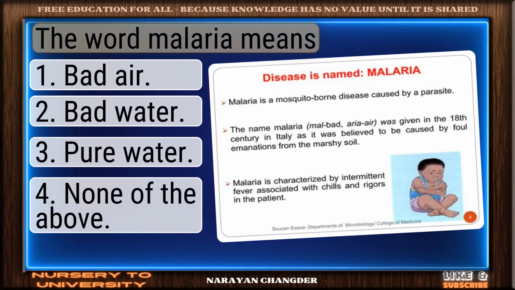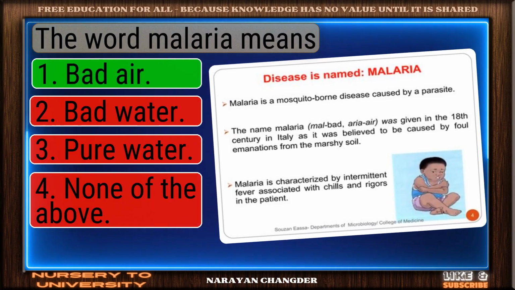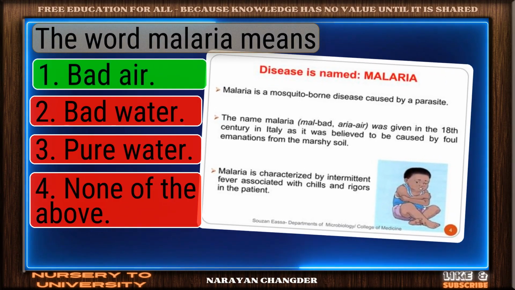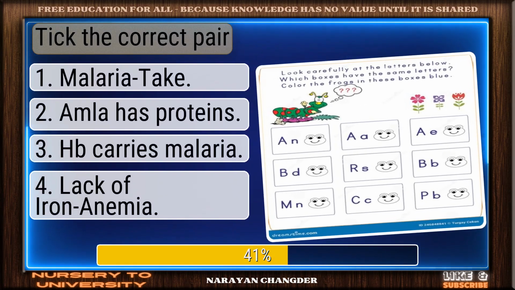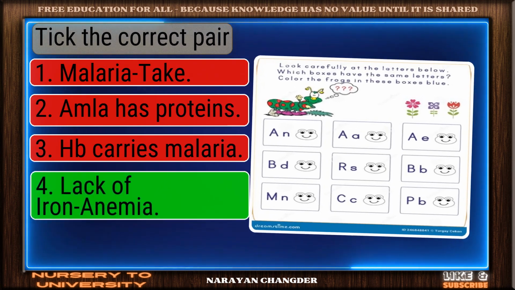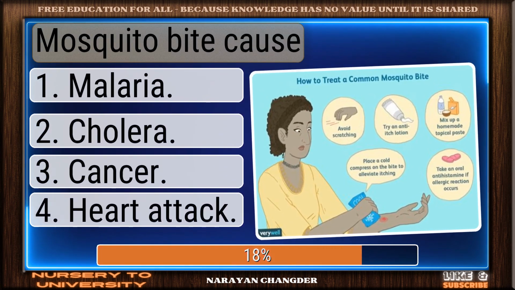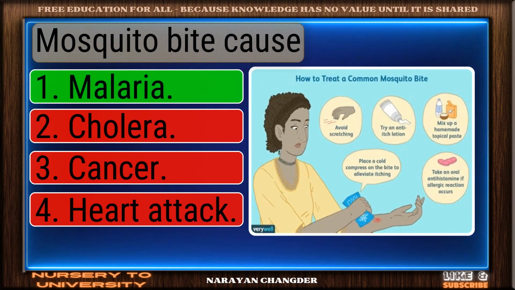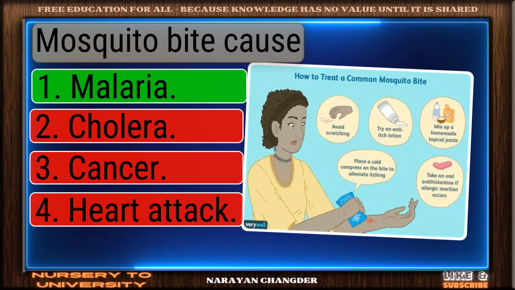The word malaria means. Exactly. Bad air makes sense and it is right choice. Tick the correct pair. Well picked. Lack of iron anemia is the correct answer. Mosquito bite cause? You're right. Malaria is the correct answer.